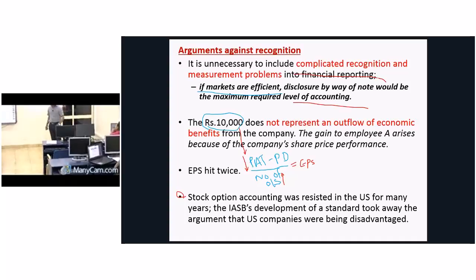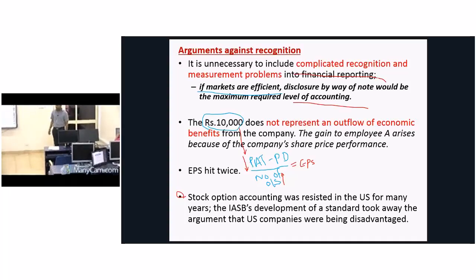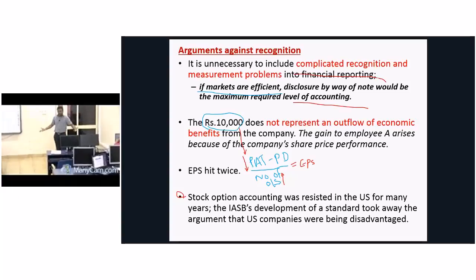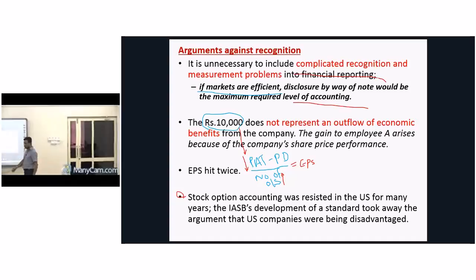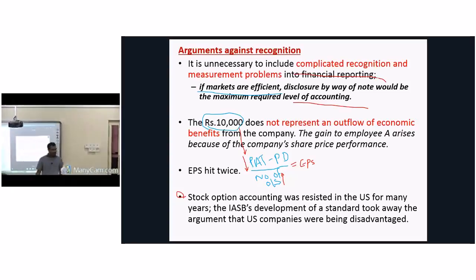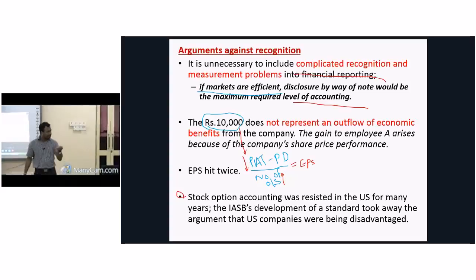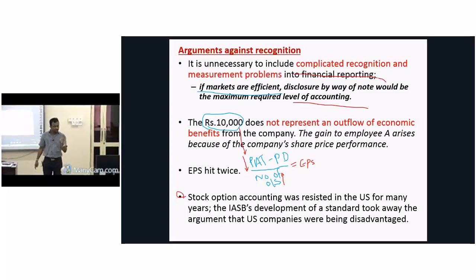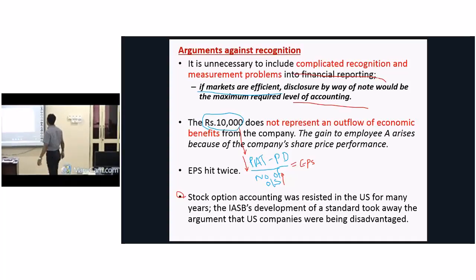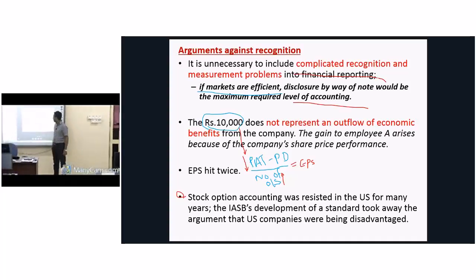Is there any economic outflow from the company? No economic outflow. I just give only shares. Understand? On the other hand, it is paid to whom? Employees. Later they will become shareholders. Now it's not clear whether they are equity participants or somebody else, but they are going to become equity participants after getting this. Anyway, the main argument is that there is no economic outflow. Therefore, people argue we are not in a position to recognize this as an expense.